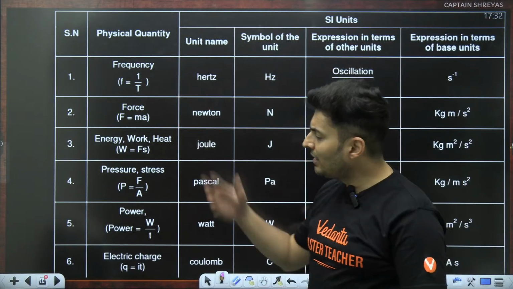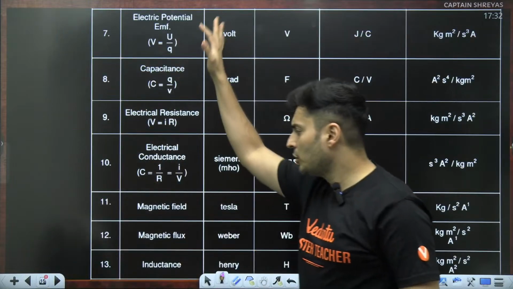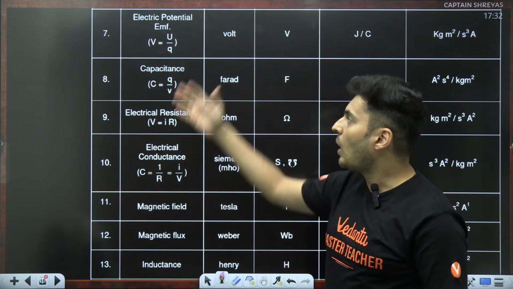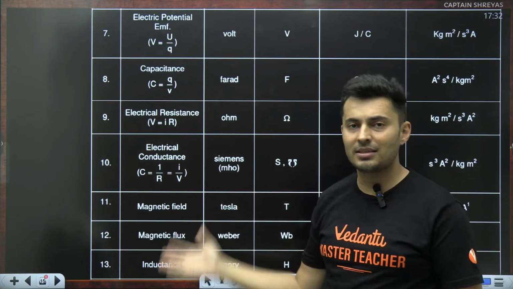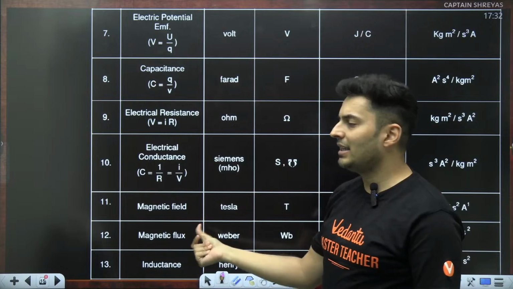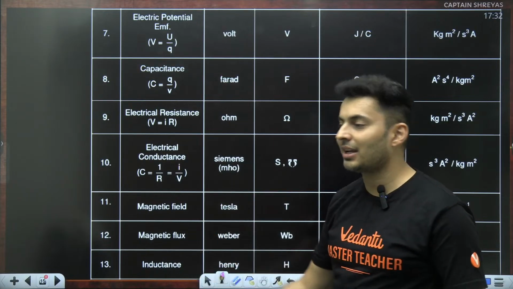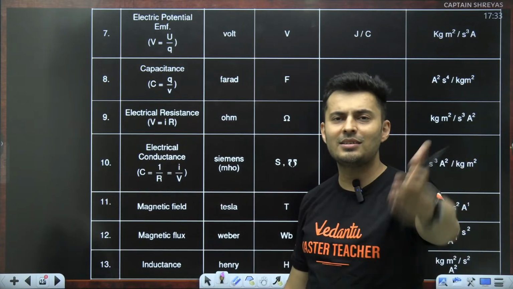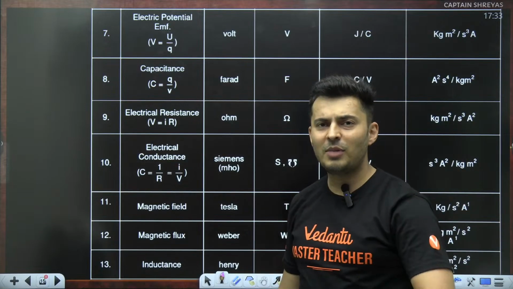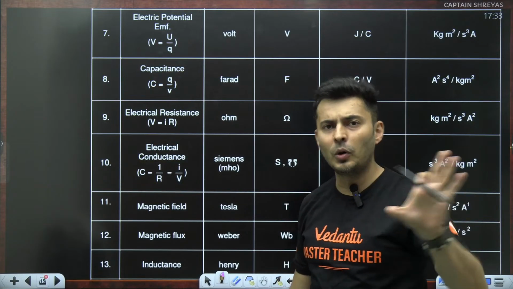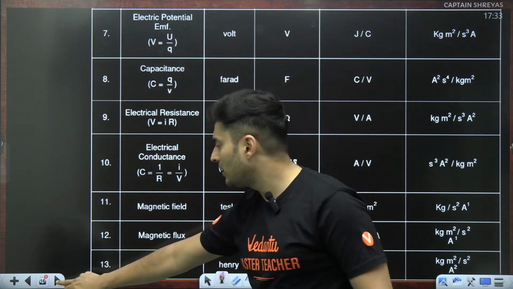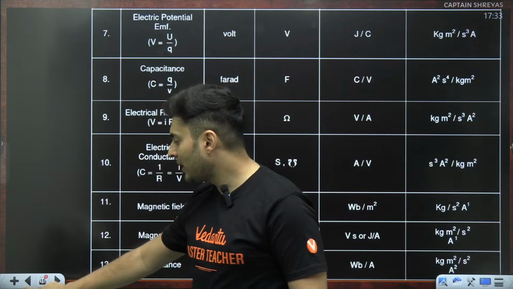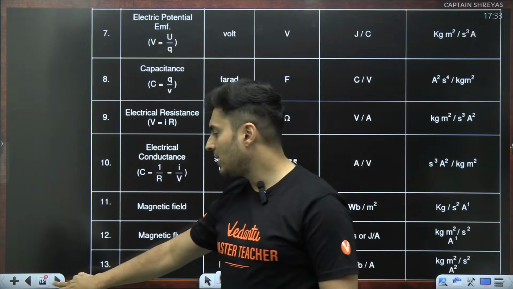Don't worry. You will learn this throughout the year. You don't have to learn this by heart. Like in 9th and 10th, you learn so many things throughout the year, and that time, it will feel like a piece of cake. Just like V is U plus AT, S is UT plus half AT square, force is mass into acceleration, basic things from your lower grades. Same way, you're going to learn all these things. Okay, cool, guys. So don't worry about these tables over here.